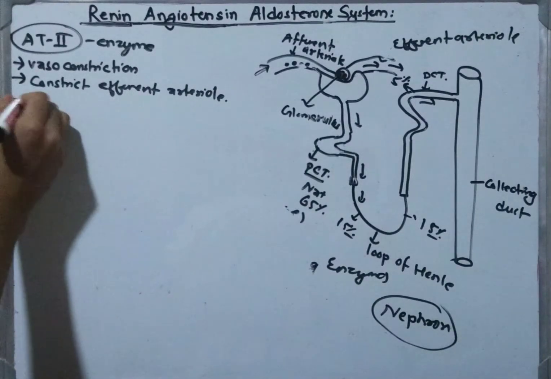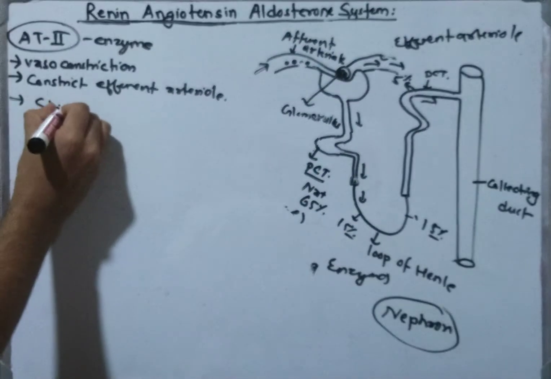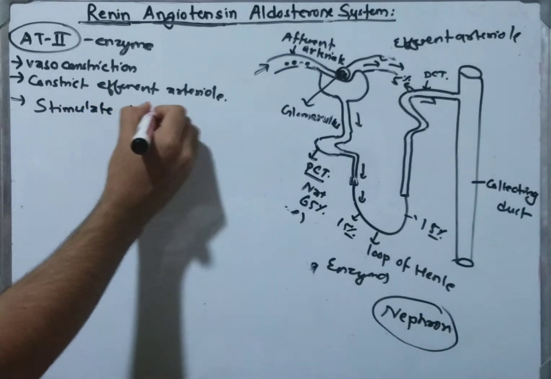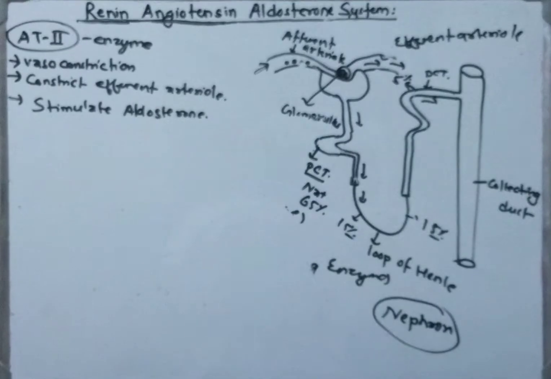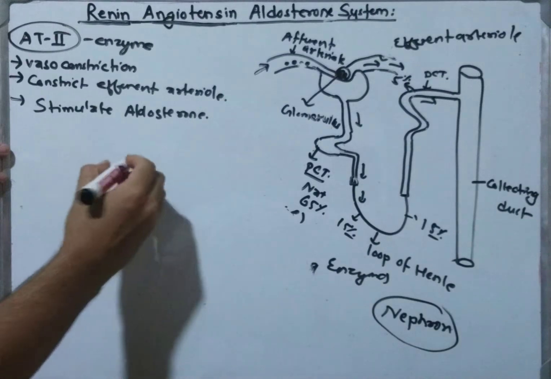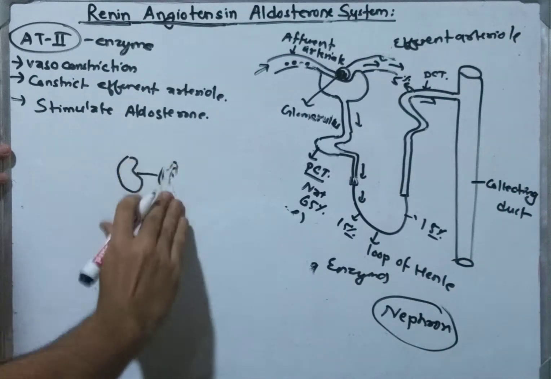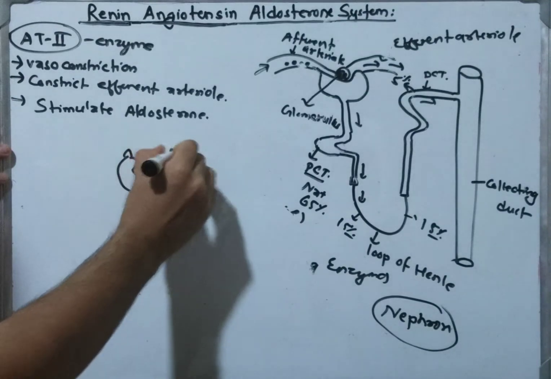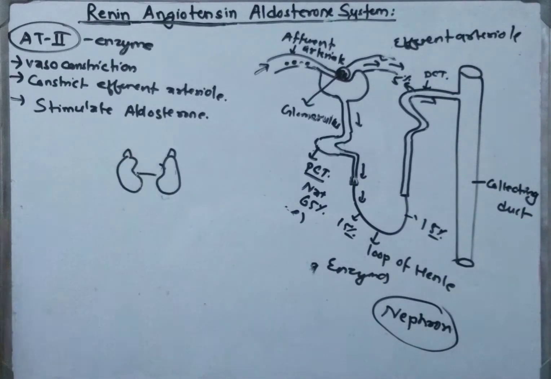And likewise, it also stimulates aldosterone release. Aldosterone is released by the adrenal gland that resides at the top of the kidney. We have two kidneys, and at the top of each kidney there is an adrenal gland, and from the adrenal gland the aldosterone is released.